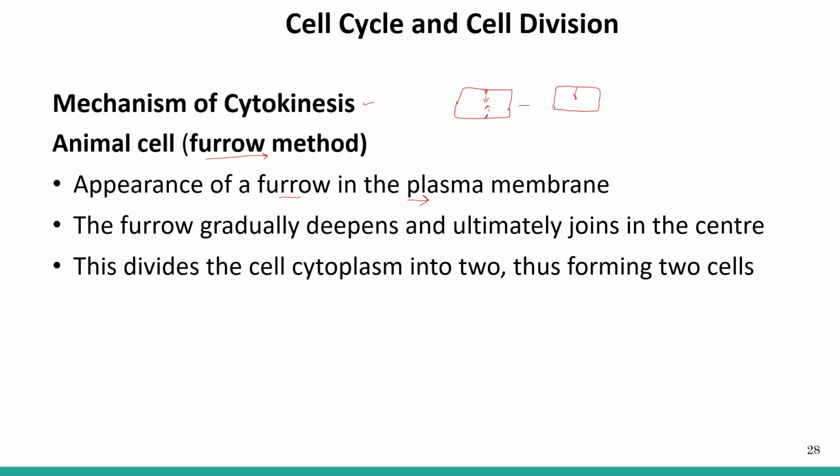It will move inwards from both the sides. This furrow deepens and ultimately joins in the center, and when it joins the center, it divides the cytoplasm into two, thus forming two cells in the end.